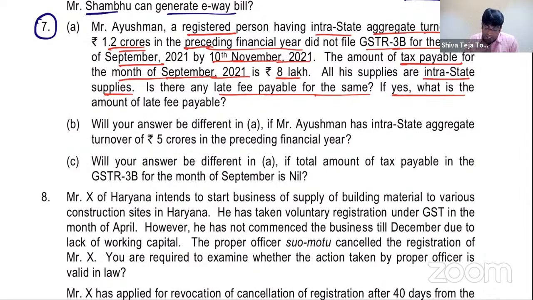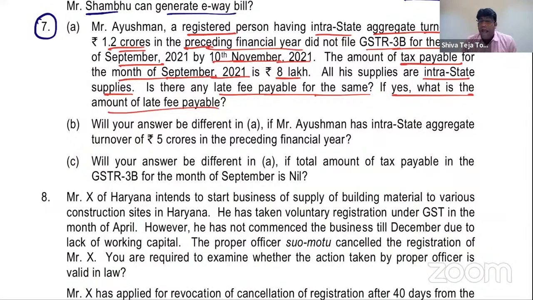If yes, how much is that? My dear friends, let me tell you very clearly one interesting concept. In general, late fee is 100 per day, subject to maximum of 5,000. This is given under CGST Act. But recently, one interesting amendment has been done by notification number 19 by 2021, dated 1st June 2021, which is covered